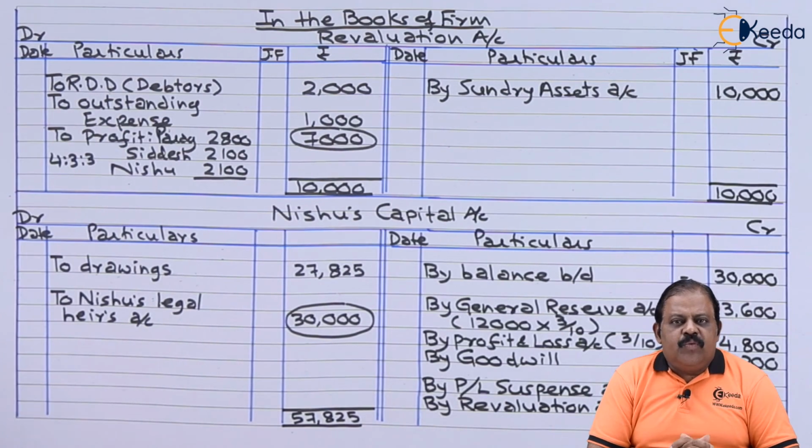Thus in this question we learn how to calculate the share of goodwill of a deceased partner in case of death of a partner.